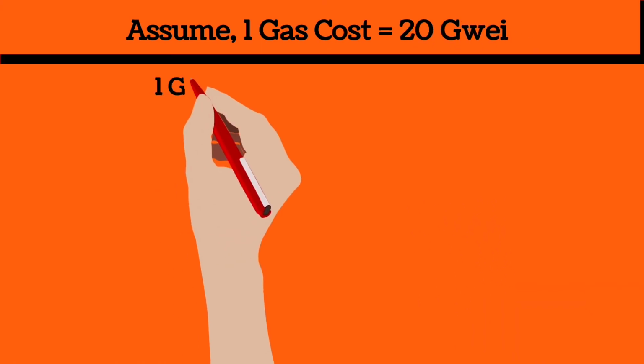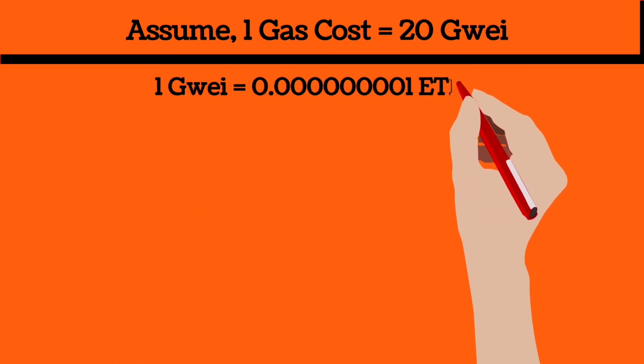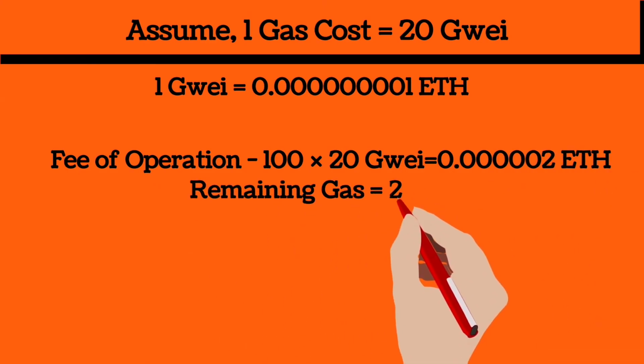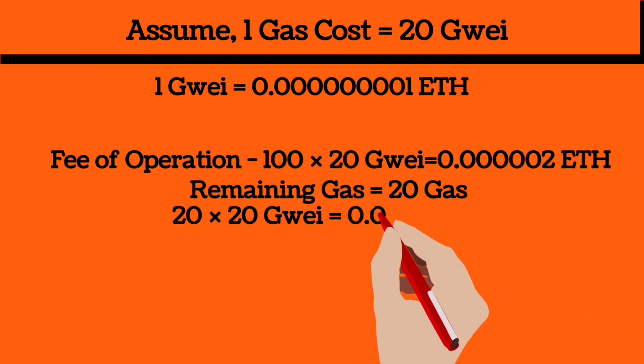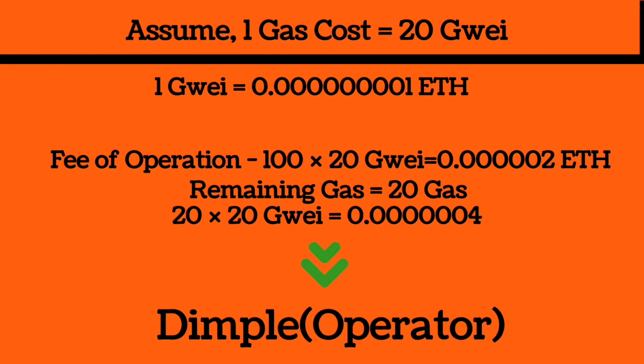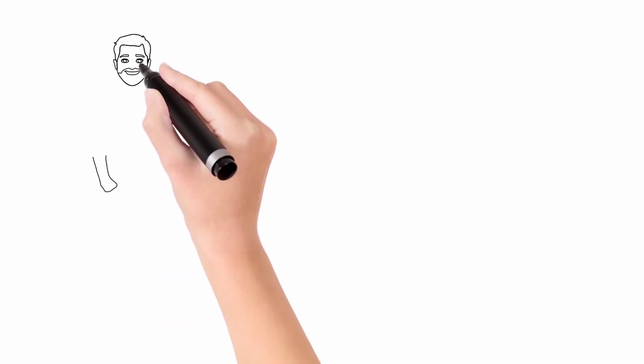Let's assume that one gas costs 20 GWEI. So the fee that is owed to the miner is 100 times 20 GWEI, equal to 0.000002 ether. Now the remaining gas is just refunded to Dimple, who is the operator. So this was all about Ethereum gas.